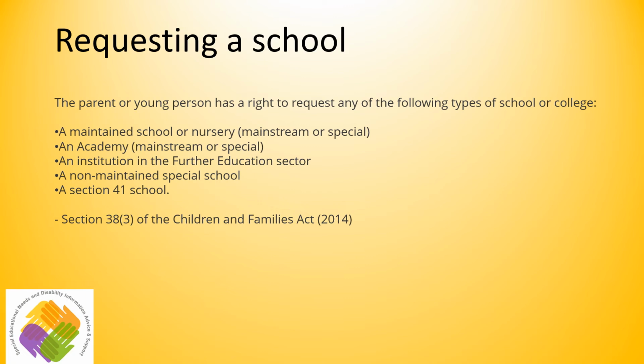This legal right is contained within section 38(3) of the Children and Families Act 2014, which can be accessed in full online. This states that a parent or young person has a right to request any of the following: a maintained school or nursery, either mainstream or special, an academy, either mainstream or special, an institution in the further education sector, a non-maintained special school, or a Section 41 school. But what do these mean and how do they differ?